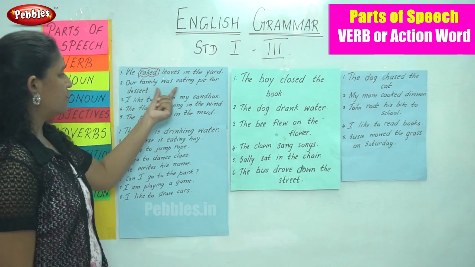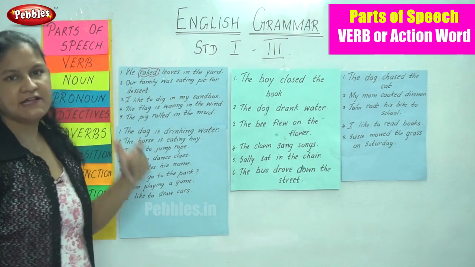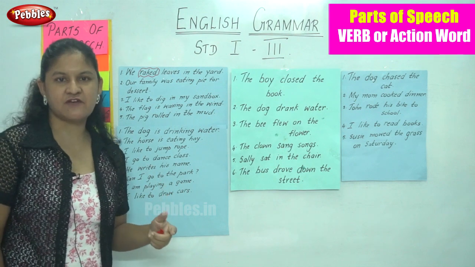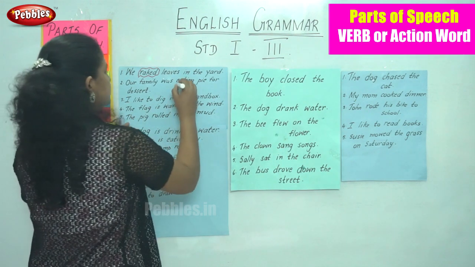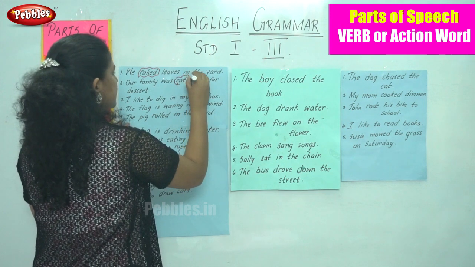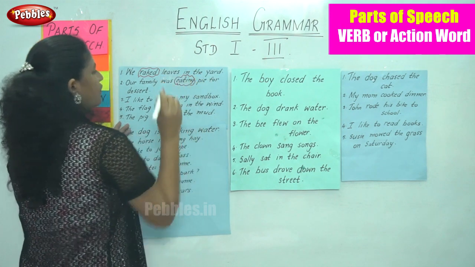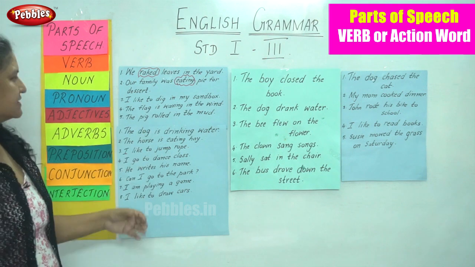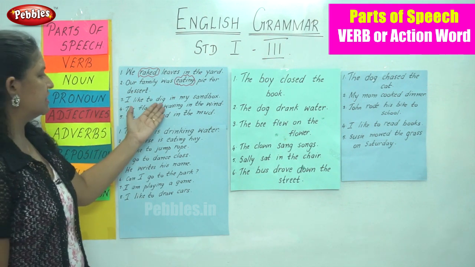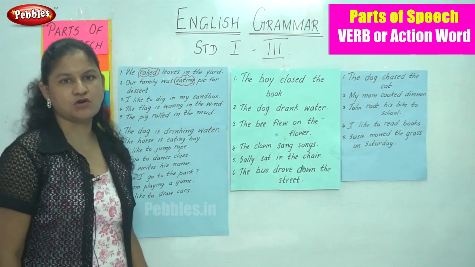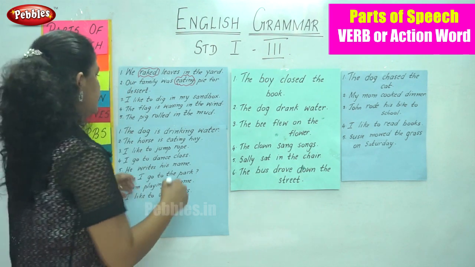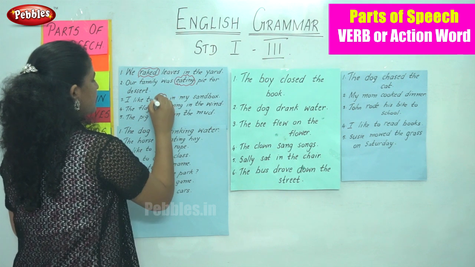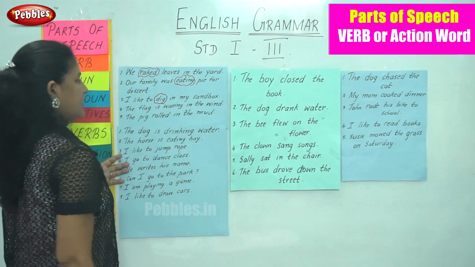Our family was eating pie for dessert. So what action was our family doing? They were eating pie for dessert. So the word eating becomes the action word or the verb. The next sentence is, I like to dig in my sandbox. So what action I like to do is I like to dig. So dig becomes the verb or the action word.